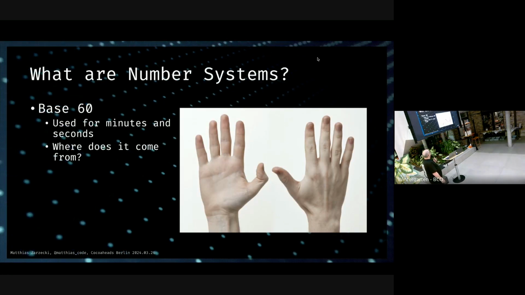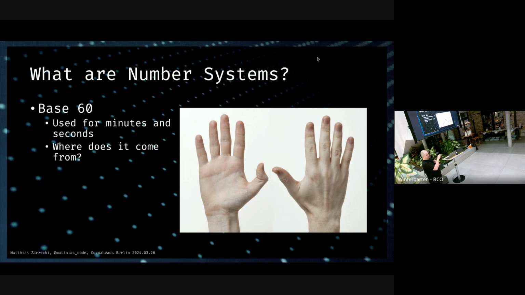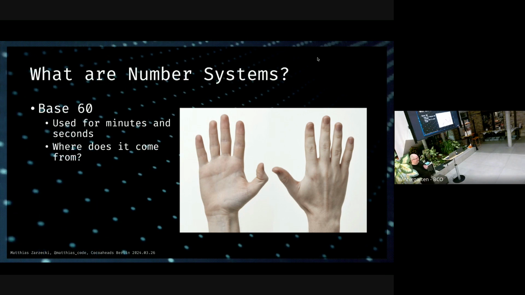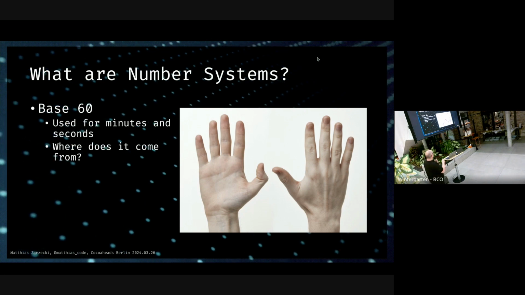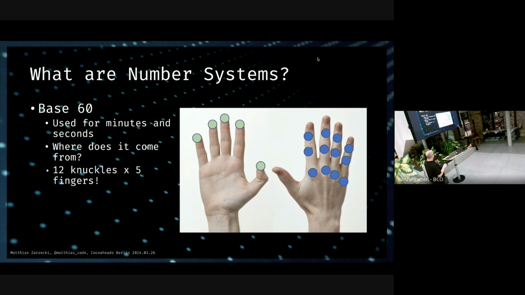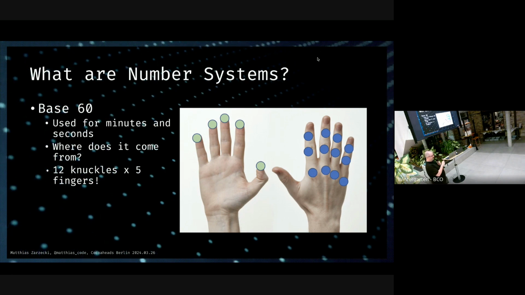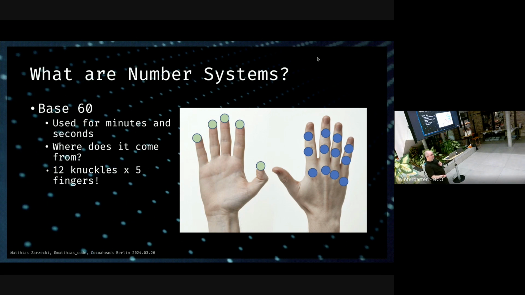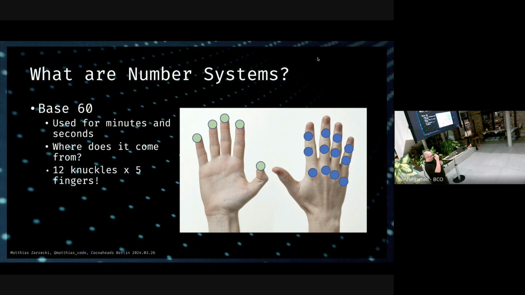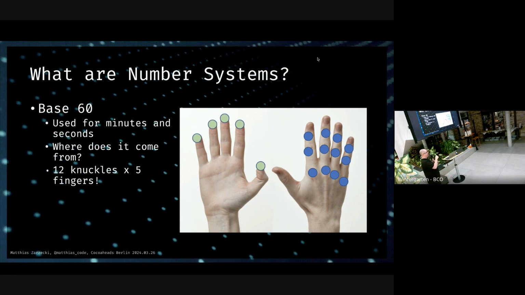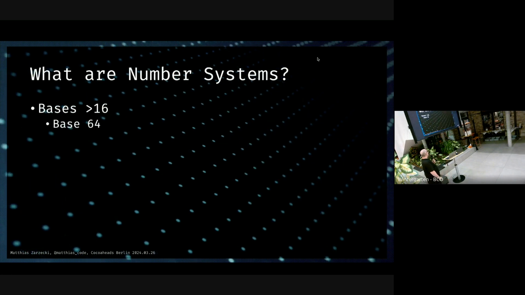Base 60. Where is base 60 on this image here? Okay, I'm gonna skip the asking, I'm just gonna show you. Base 60 is also on this image, which is our 12 knuckles multiplied by our 5 fingers. So we have hours, so you can have times your finger, and you can go up to 60. So this is also a very human number, very natural to us. All right, what else we got?